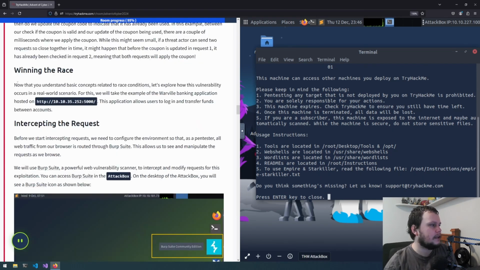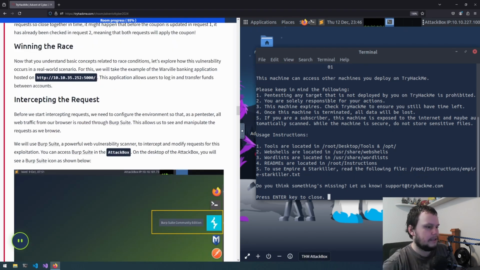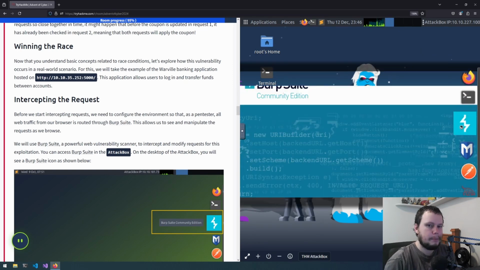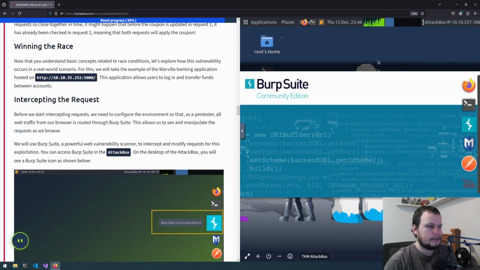Winning the race. Now that you understand basic concepts related to race conditions, let's explore how this vulnerability occurs in the real world. For this, we will need the web browser, and we'll also need Burp Suite. Actually, we don't need the web browser because you can open up the browser from Burp Suite. So when that browser opens up, the Firefox one, probably exit from that, and just stick to Burp Suite.